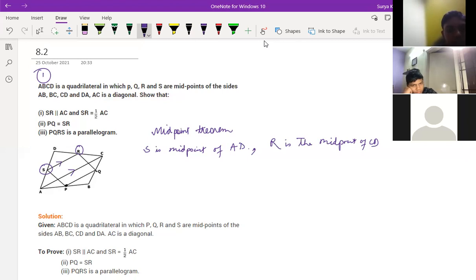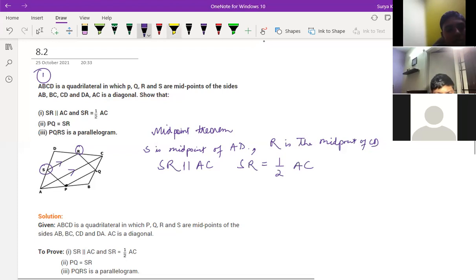One more thing. Then you can say here that SR is parallel to AC, and one more thing you can say, SR is equal to half of AC.